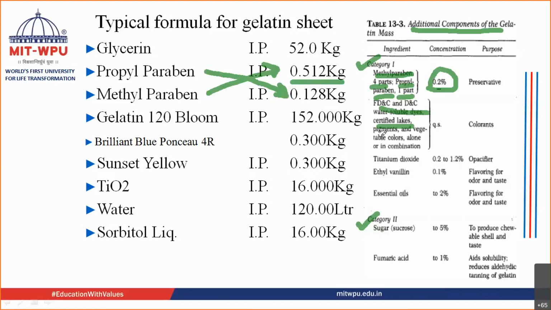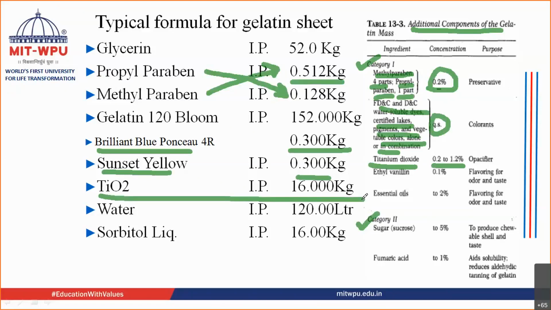Then you are going to use the colors. Usually the certified lakes, pigments, dyes and vegetable colors can be used alone or in combination. The quantity that is used is quantity sufficient. Here the colors that we have used are brilliant blue and sunset yellow. Then the next thing that you are going to use is an opacifying agent, which is titanium dioxide. Again, the percentage that is used is near about 0.2 to 1.2%. This is titanium dioxide that we have used.